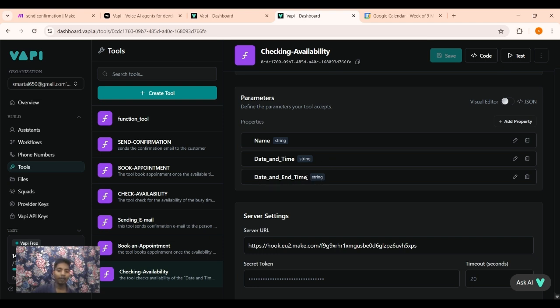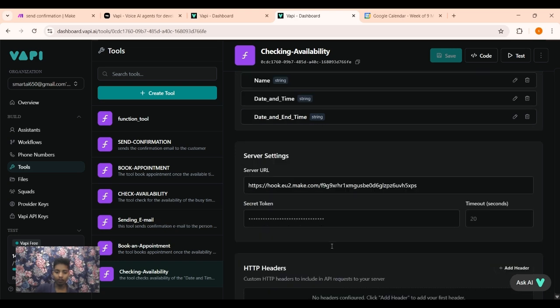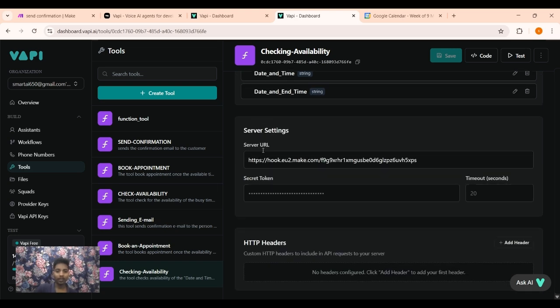Date and time is also a string because when we receive data as input, it is a string data type. So here date and time are received as input, so string is okay here. And if we choose another data type, it doesn't work as desired. And this is the server URL from the make.com scenario which we have created.